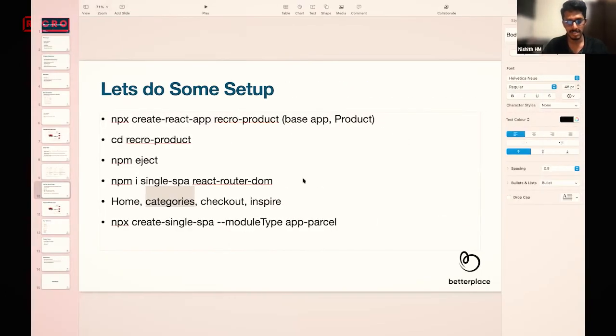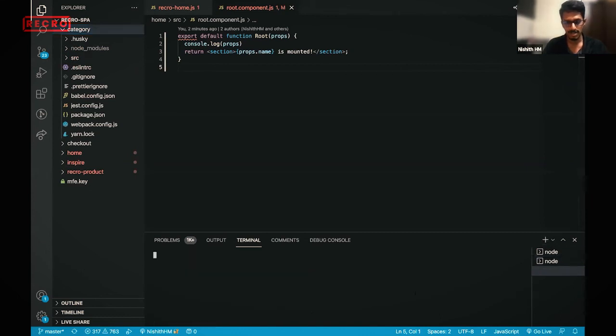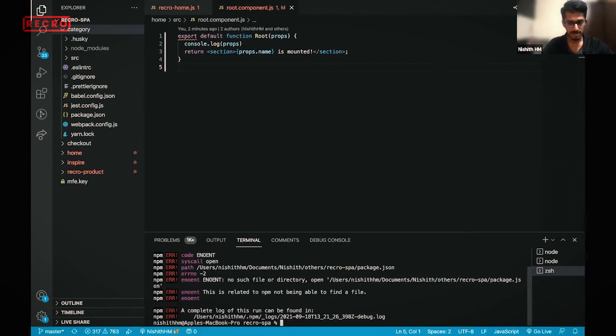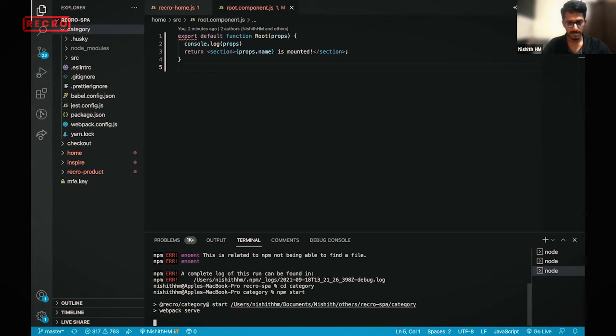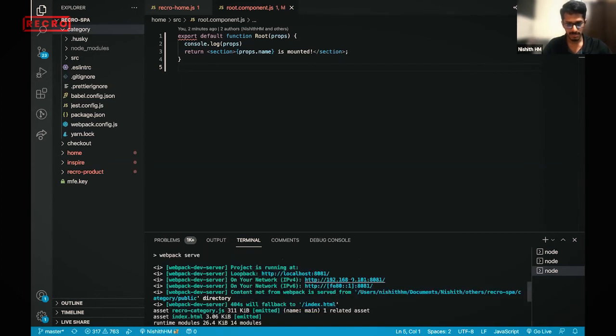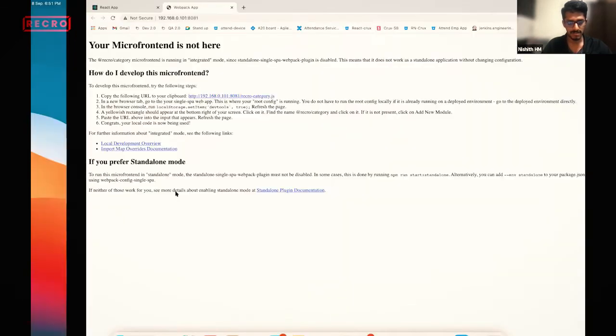You just need to start the category MFE here. Just open and switch to a different node version, use 14.16.1 and then you start. Okay, I'm in a different thing. And if you see, this is running on port 8081. So I just copied this, on the localhost, so I just remember the port.